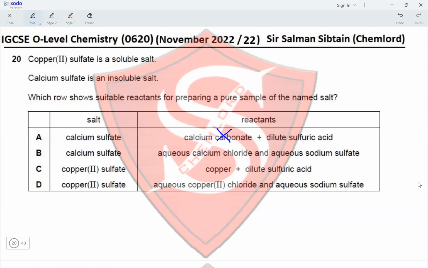Again, option B has calcium sulfate, so we would have aqueous calcium chloride, which is a soluble salt, reacting with aqueous sodium sulfate, which is also soluble, and this would create calcium sulfate, which is insoluble. So this seems correct. Next, copper sulfate: copper reacting with dilute sulfuric acid. Copper will not react with dilute sulfuric acid because copper is less reactive than hydrogen. And the last one, copper(II) sulfate: aqueous copper(II) chloride reacting with aqueous sodium sulfate. All three salts are soluble. This is not how this reaction occurs. So the correct option for this question is option B.